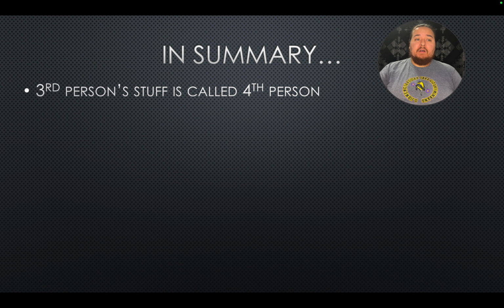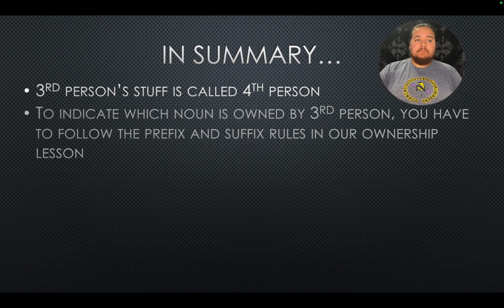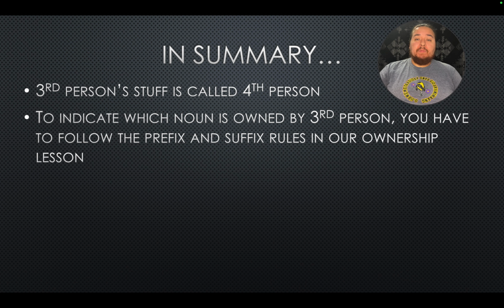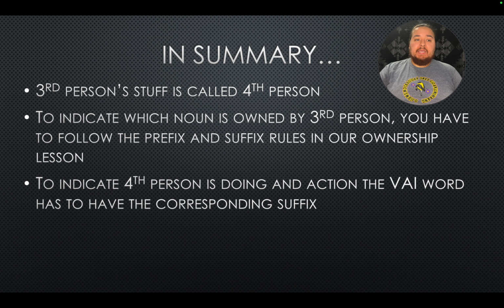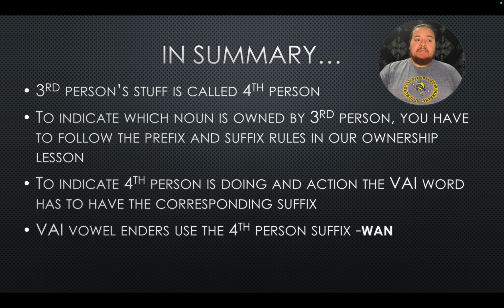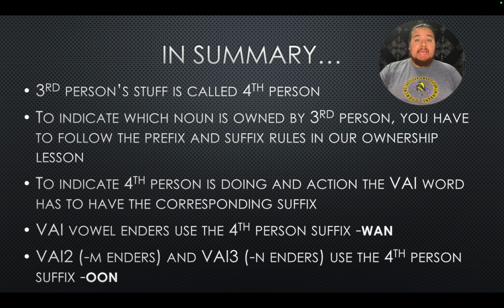Third person stuff is called fourth person. To indicate which noun is owned by third person, you have to follow the prefix and suffix rules in our ownership lesson. That was the previous lesson. To indicate fourth person is doing an action, the VAI word has to have the corresponding suffix. VAI words are vowel enders. Use the fourth person suffix WAN. And VI2, M enders, and VI3, N enders use the fourth person suffix OON, own.